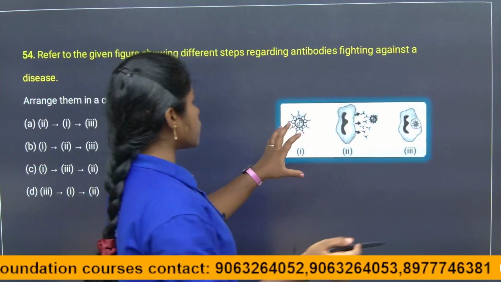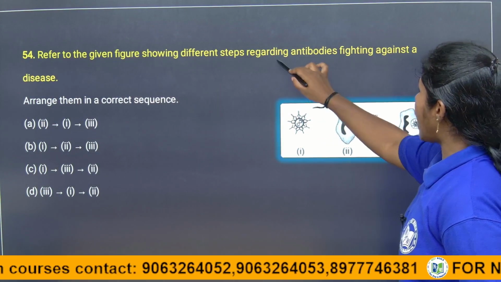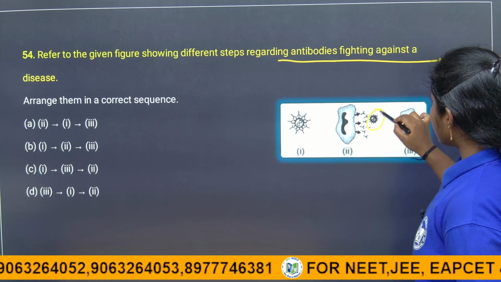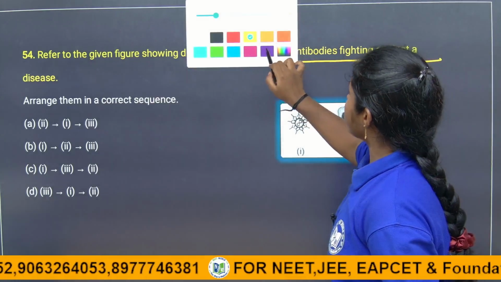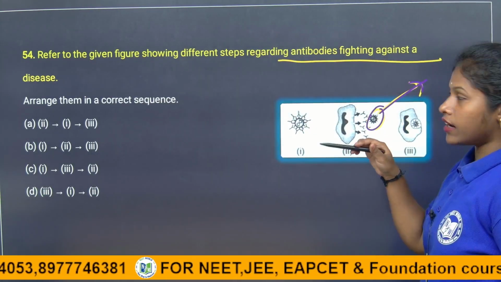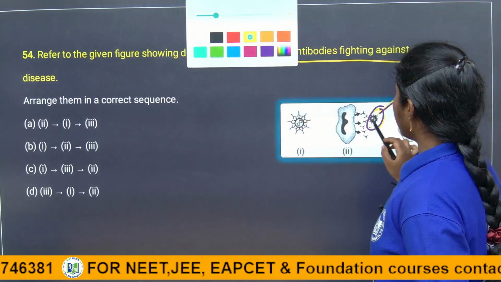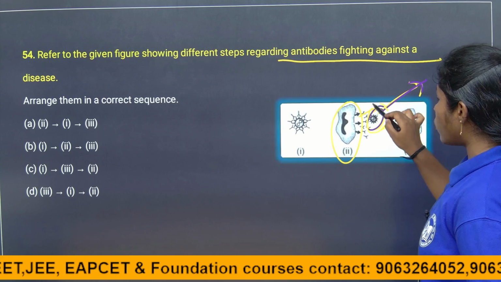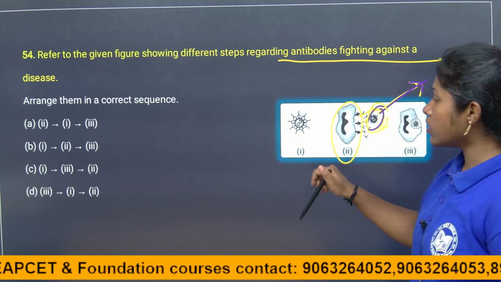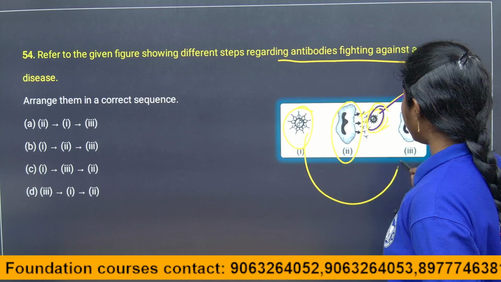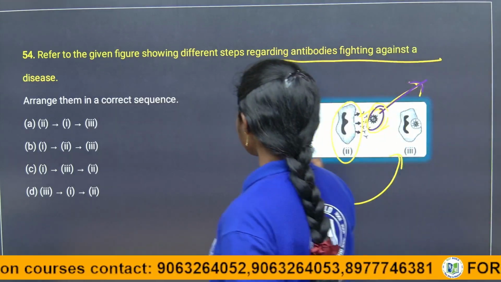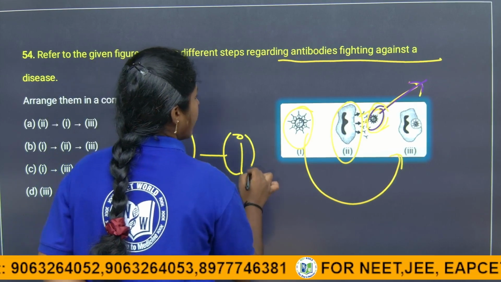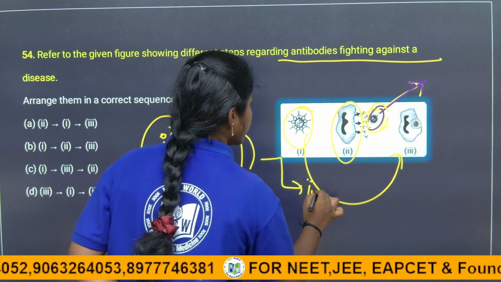So here, children, first they are asking how the antibodies fight against the disease. First, there is a pathogen that has entered. Then what immediately happens? The white blood cells release the antibodies, and they round up the pathogen. After rounding up the pathogen, they eat it or destroy it. So the sequence is: first, the pathogen enters, after that it is rounded up, and after that it is destroyed. So here is the sequence.